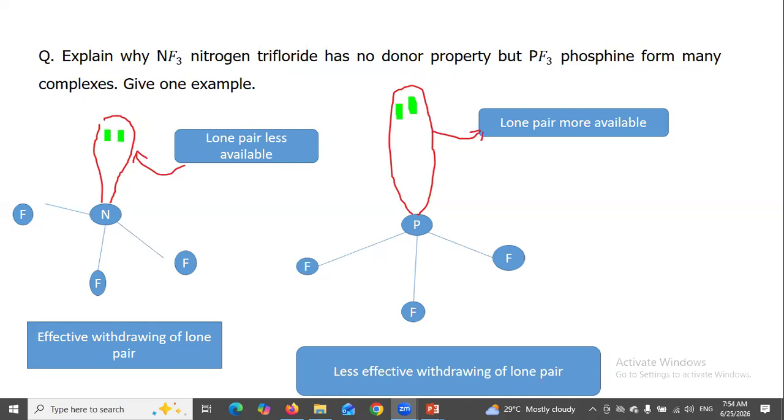Effective withdrawing of lone pair, so lone pair less available; less effective withdrawing of lone pair, so lone pair is more available.